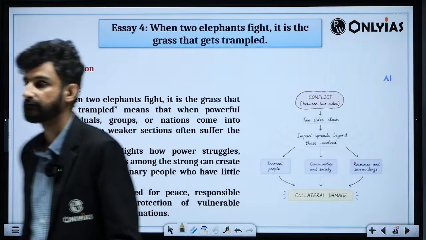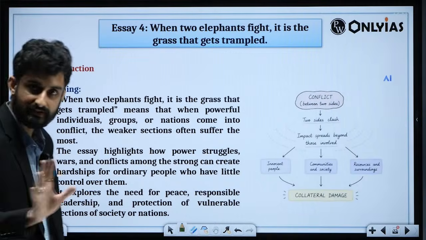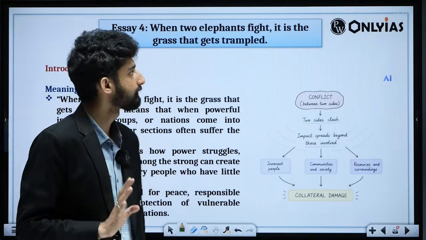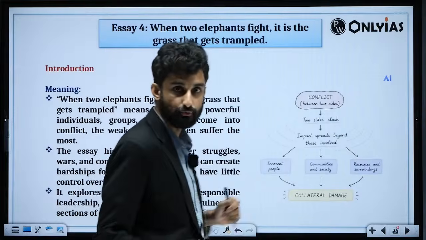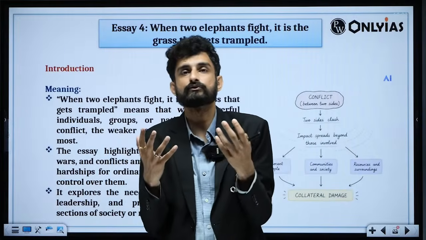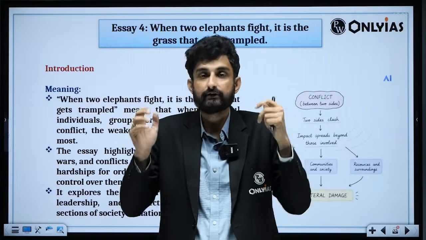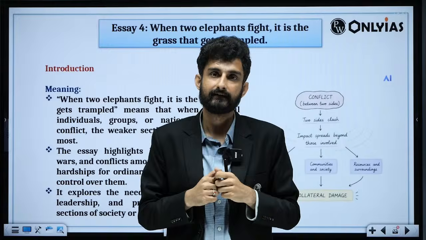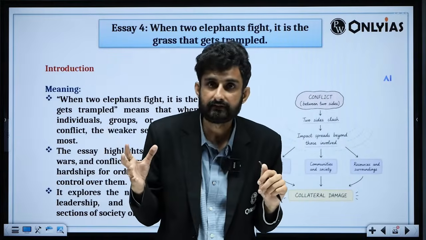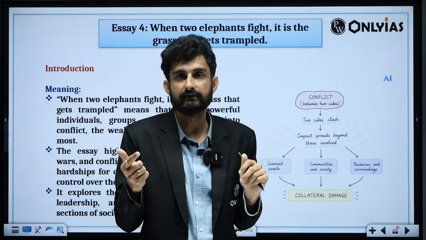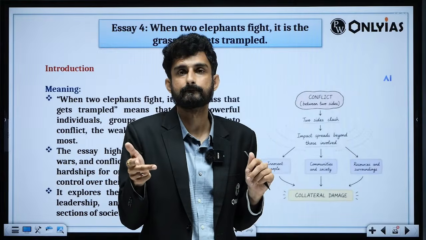So let us further see essay number 4. Again, this is an essay that you would have attempted easily, in the sense that you would be having a good amount of understanding and content on this topic: when two elephants fight, it is the grass that gets trampled. Understand what the two elephants are. Two elephants are individuals, companies, countries, states who are in power. Grass is the third person here, which is weak, vulnerable, which is the exploited person or the exploited class.